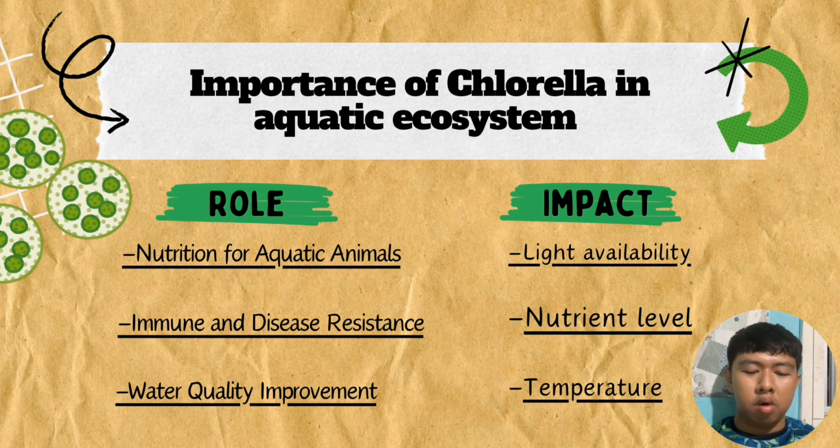The impact of chlorella: with optimal light exposure, it promotes the growth and reproduction of chlorella. Nutrient level. Nutrient is essential for chlorella growth, but with high concentration, it leads to algae bloom. With temperature, it affects the metabolic rate and growth.